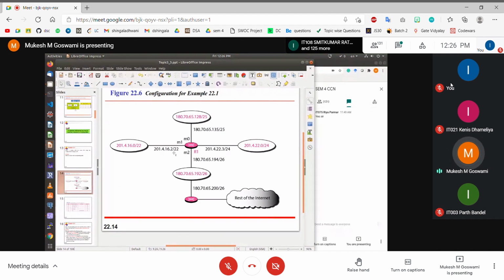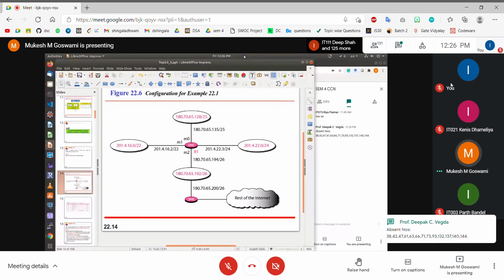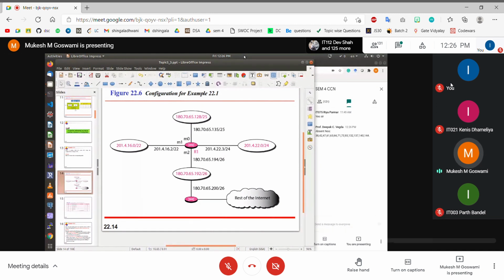Now if you have any doubt, I am taking a little pause here because this is important. In the exam you will be given such problems where we will give you the topology of the network, and from the topology we will ask you to construct the routing table for the given router, right? So make sure that you understand this, try to grasp this concept easily, and if you have any doubt, you are free to raise it right now.